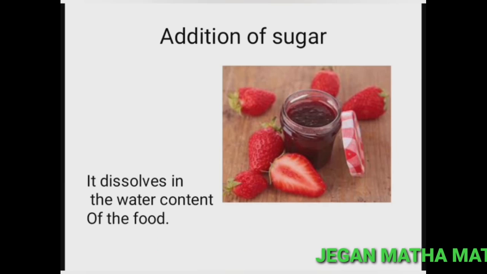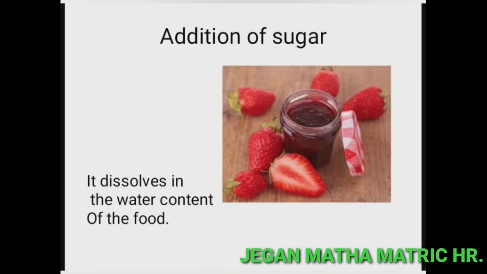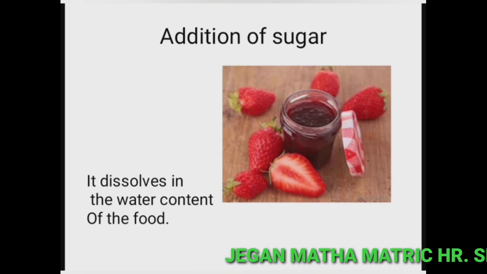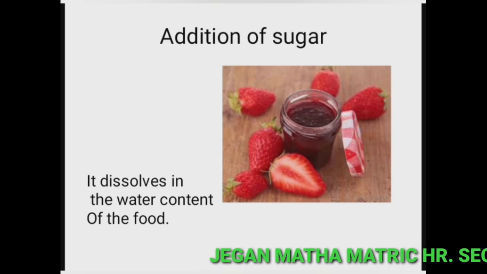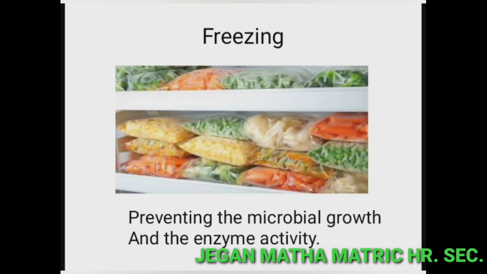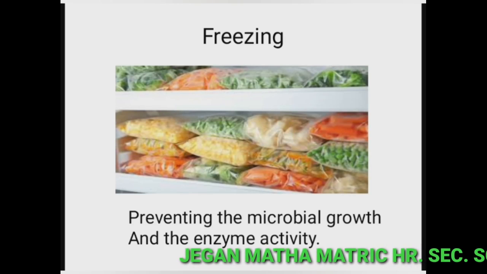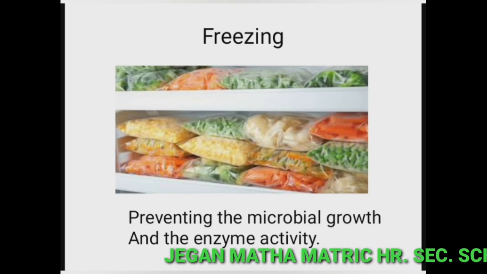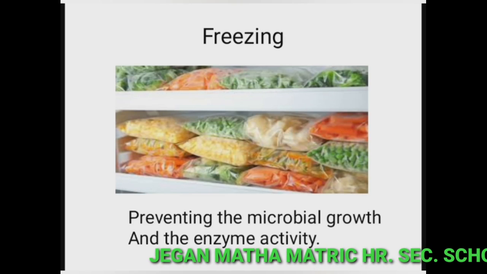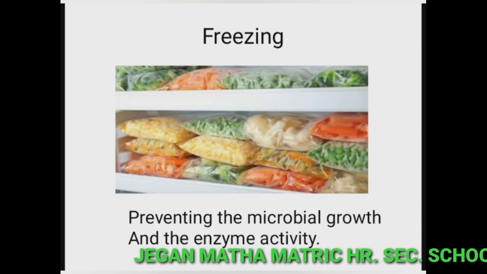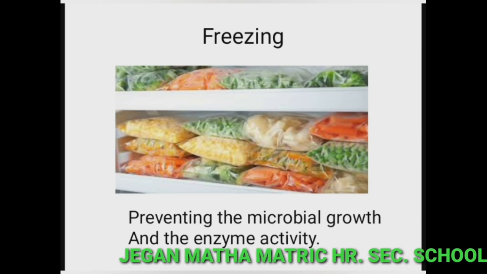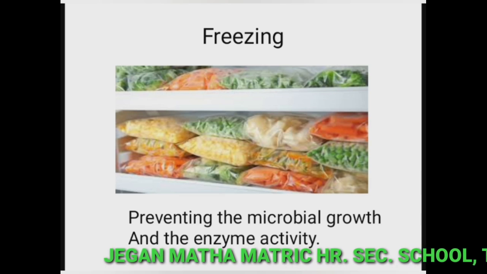Next one is addition of sugar. When sugar is added to food, it dissolves in the water content of the food and preserves the food items from spoilage. Example, jam, fruit juices, etc. Next method is freezing. The microbial growth and the enzyme activity on the frozen food items can be prevented by this method. Example, fruits, vegetables.